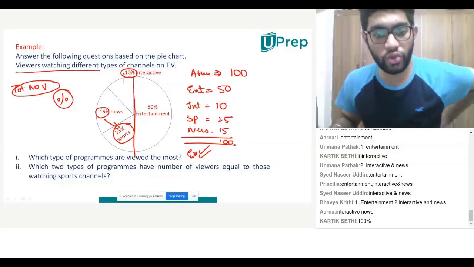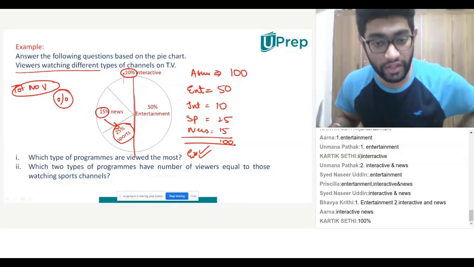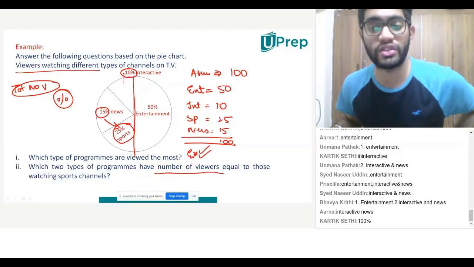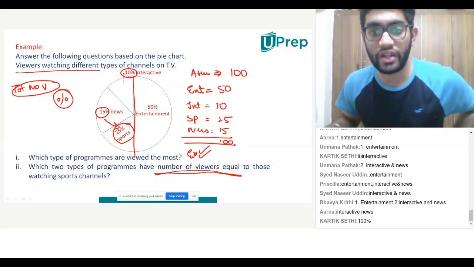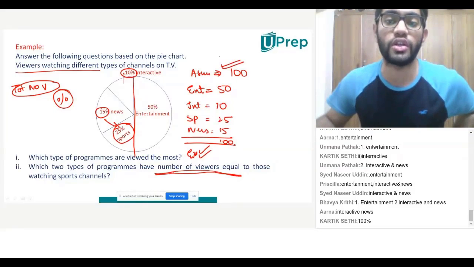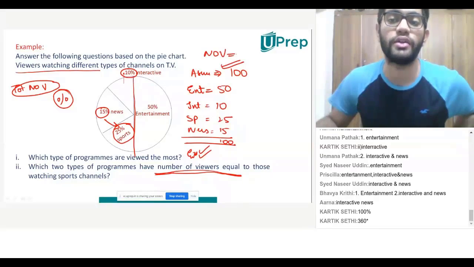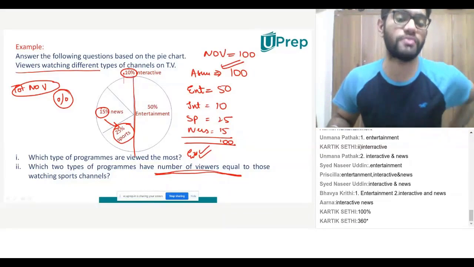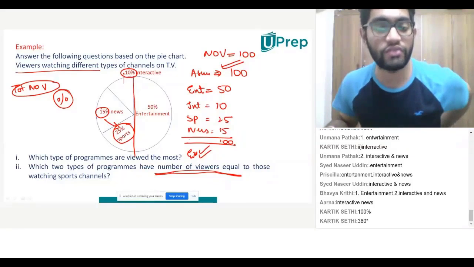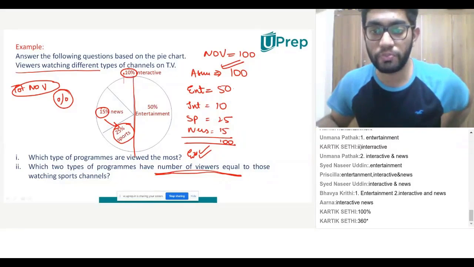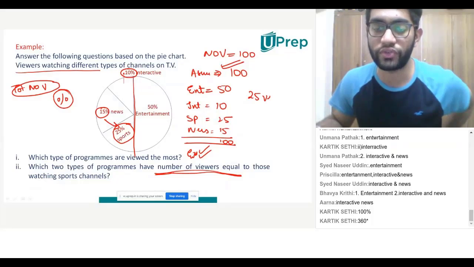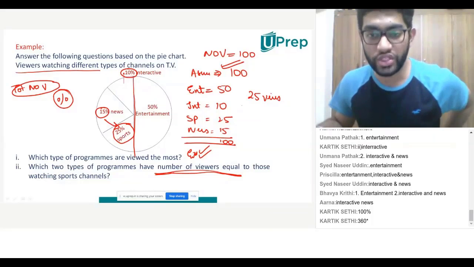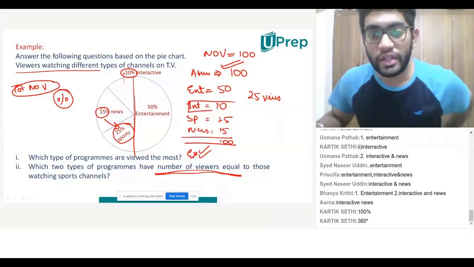Now, which two types of program have number of viewers equal? Number, that is the reason I have assumed the total number of viewers to be 100, because percentage additions may not always be right. That is the reason we converted it into numbers. So sports is 25 viewers, that is 25 people. Which two others are adding up to this?